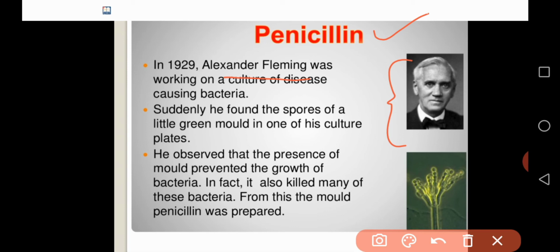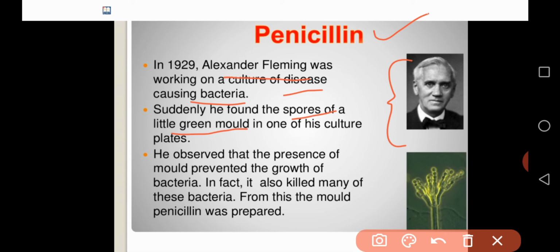Alexander Fleming was working on a culture of disease causing bacteria. While working on it, suddenly he found the spores of a little green mold in one of his culture plates.